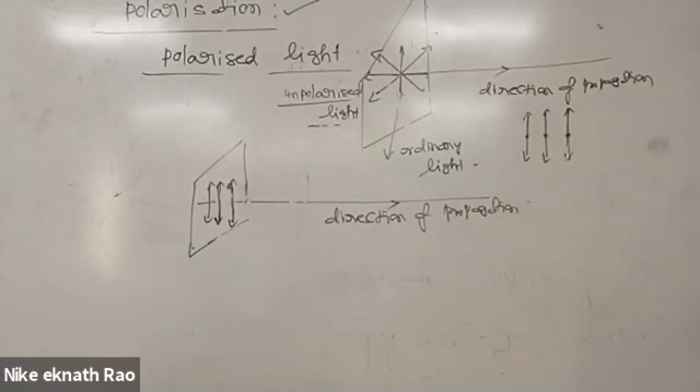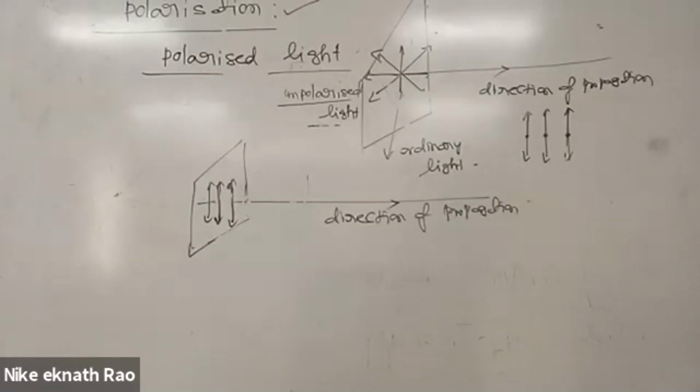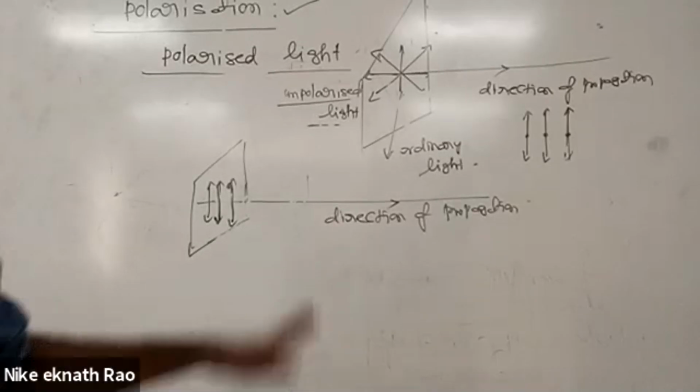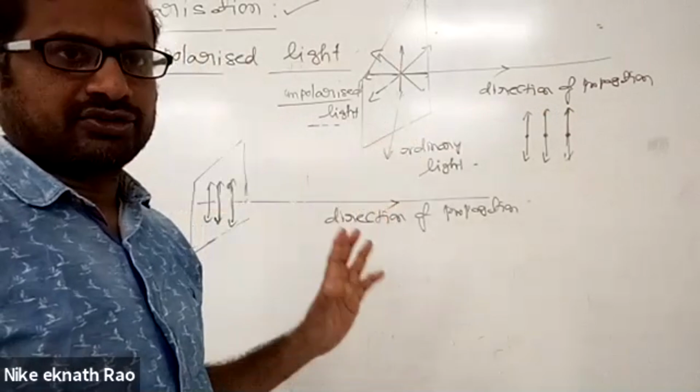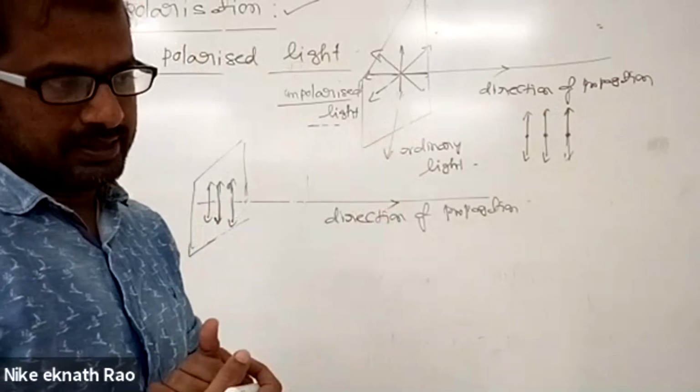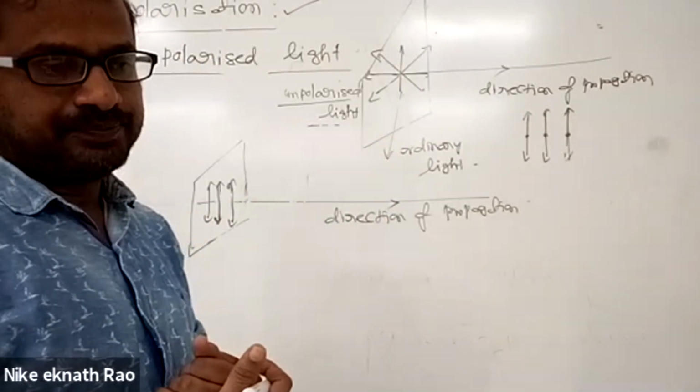Sir, at a particular point, the electric field can have any direction perpendicular to the direction of propagation? Yes, it can have any direction perpendicular to the direction of propagation. The possible directions may be the X direction or the Y direction.